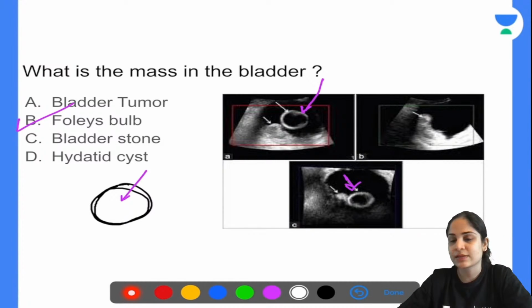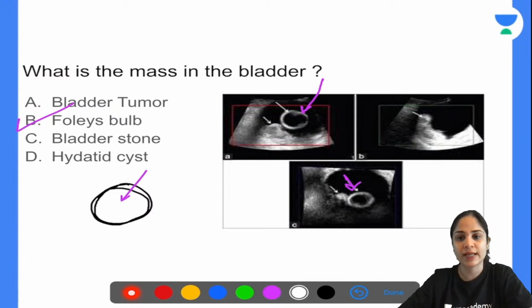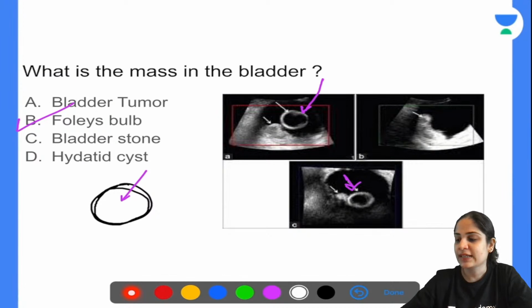And hydatid cyst, again, if you have a hydatid cyst, it will not float in the bladder like that. It will arise from some wall of the bladder, or it will settle down on the bottom of the bladder, because of gravity. So it's not going to float around. So if something is floating in the bladder, that means it's nothing but Foley's bulb. Okay, so this was a trick question for you all to identify.